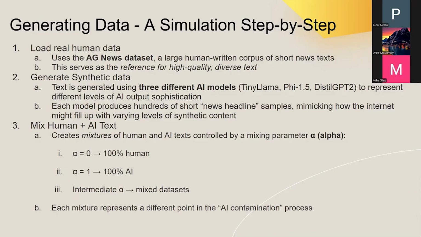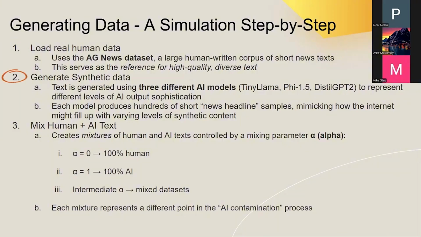And now that we have the model itself, the next step is to generate data that lets us test and fit it. The goal here is to simulate what happens as more and more AI-generated content mixes into a human content pool. Step 1, we start by taking real human text from the AG News dataset, a large, well-known corpus of human-written news headlines and summaries. This serves as our ground truth, our reference point for what high-quality, diverse human content looks like.